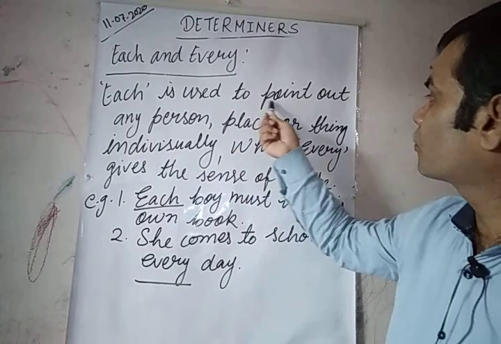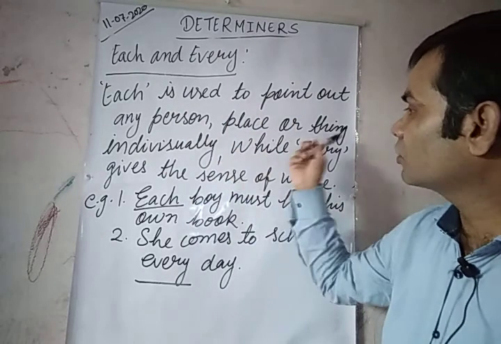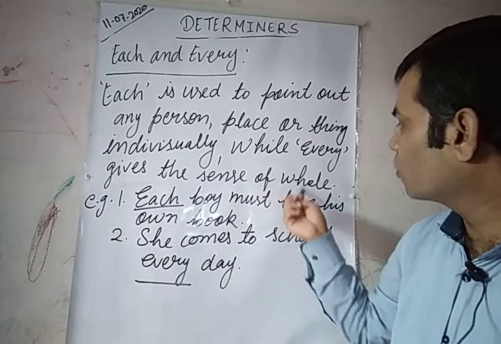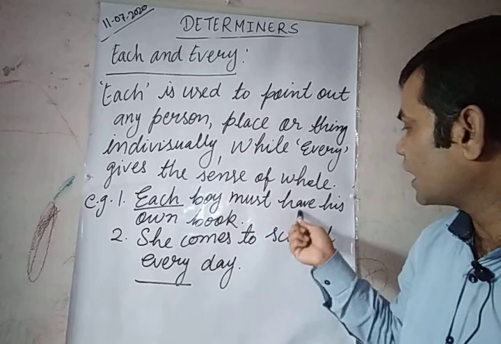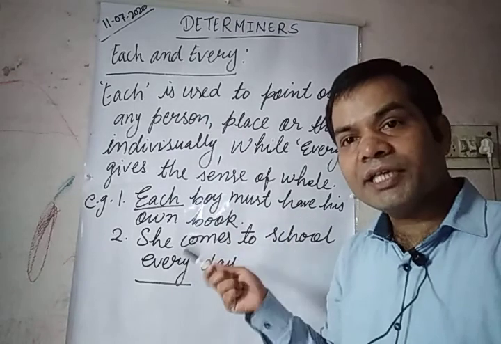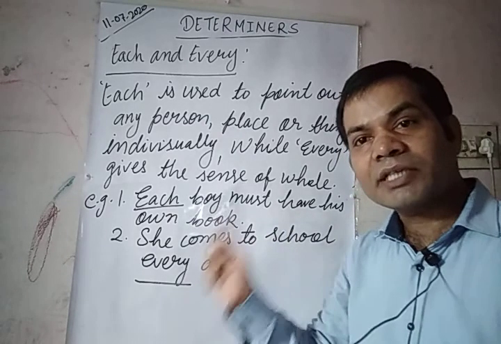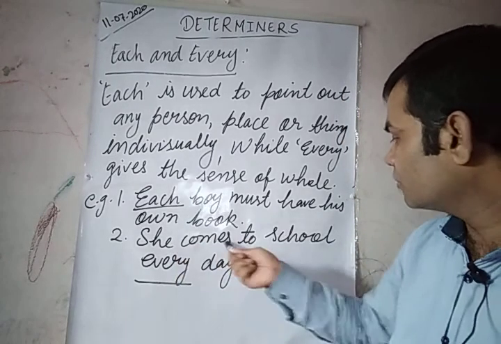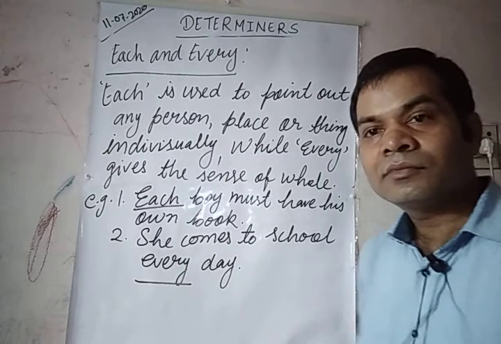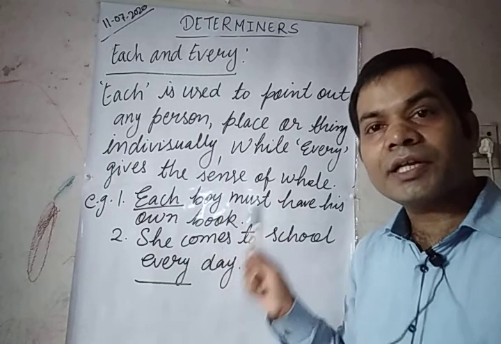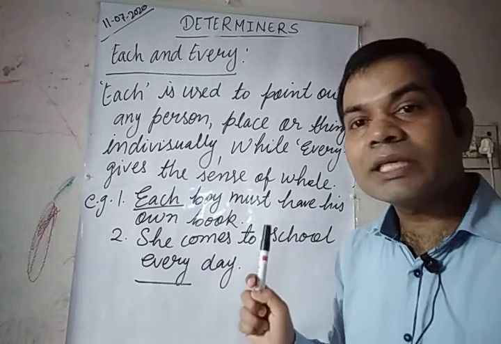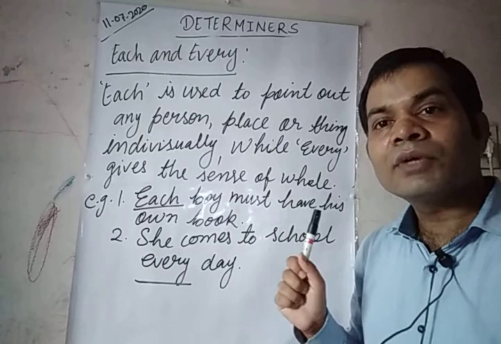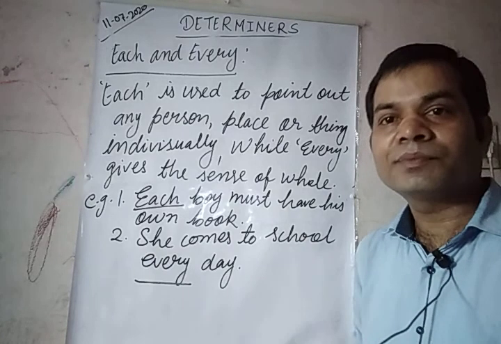Each is used to point out any person, place or thing individually, while every gives the sense of whole. Each boy must have his own book. So each boy, if there are 40 boys, all 40 boys must have a book. She comes to school every day. And one very important thing: after each and every, we always use a singular verb.